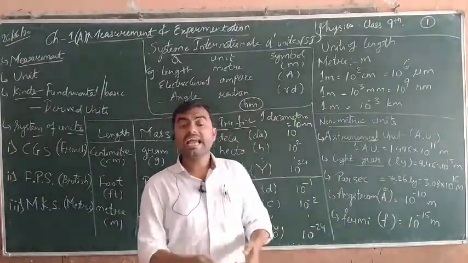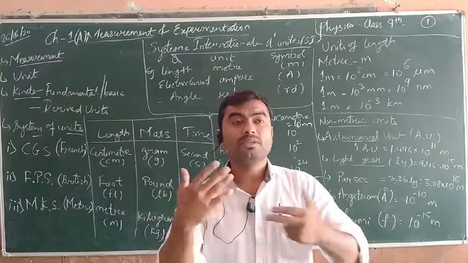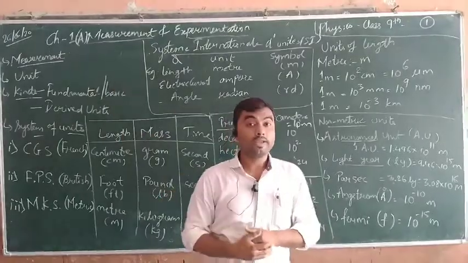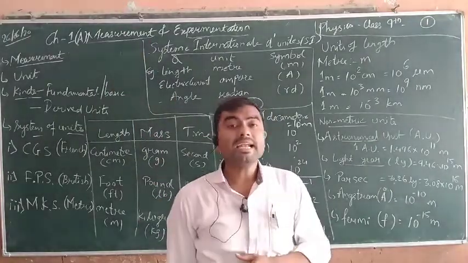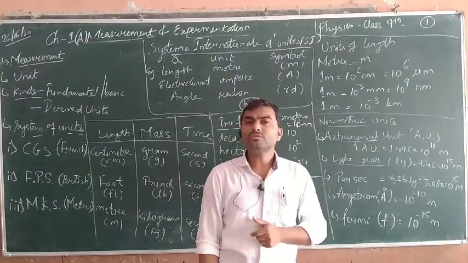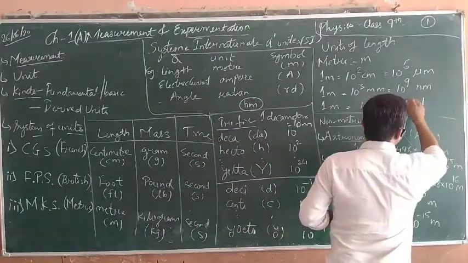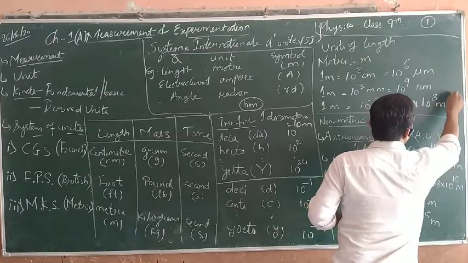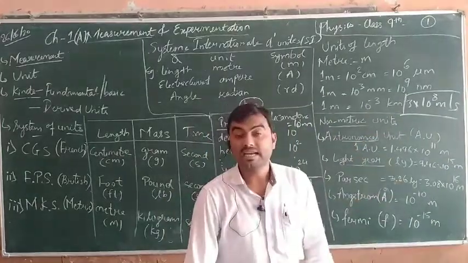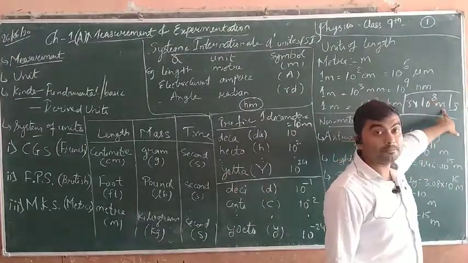Second is the light year. Light year is a very famous term. You can hear it any time in the talks of news media and like that: this planet is 30 light years away, that planet is 40 light years away. The name itself defines it: the distance traveled by light in 1 year. We know that the speed of light in vacuum is 3 into 10 to the power 8 meter per second. That is the speed of light; in 1 second, light can travel 3 into 10 to the power 8 meter.